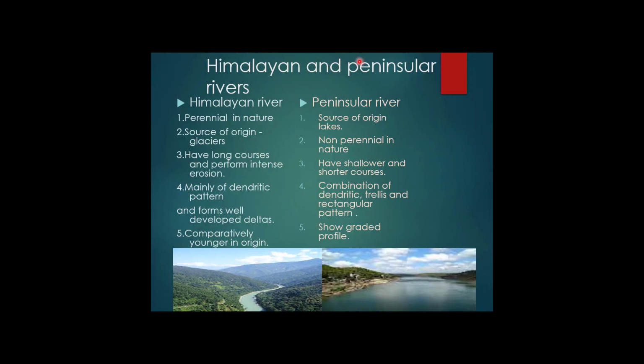Now we will study about the lake. This is the difference between Himalayan and peninsular rivers. Himalayan rivers and, second, the peninsular rivers. The rivers of the Himalayan region are perennial in nature, or they flow throughout the year.